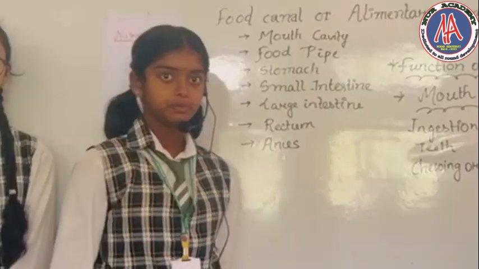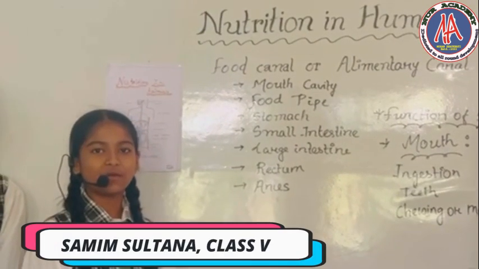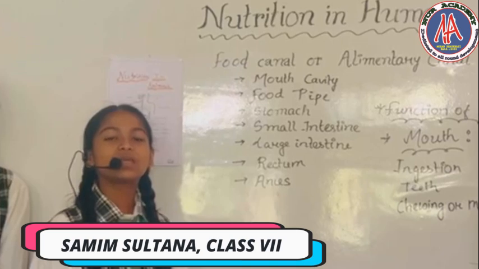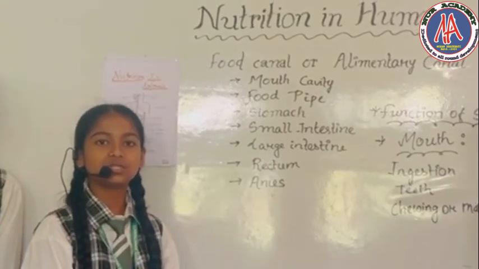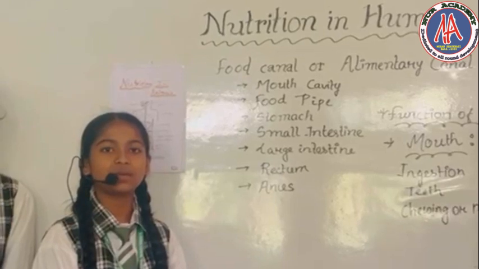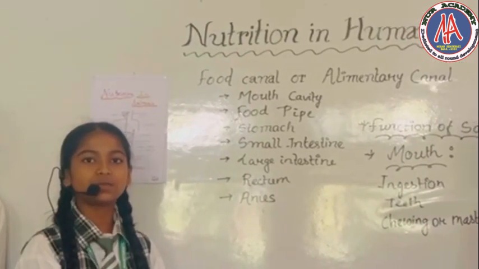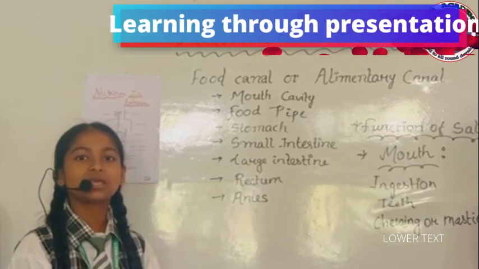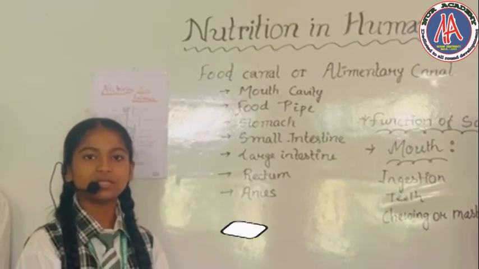At last, I am explaining the ending part of our presentation, that is saliva. Saliva is a watery substance that is present in our mouth. The juices present in saliva help in chemical digestion of starch into sugar. After the food is broken into smaller pieces, it is swallowed down through the food pipe or esophagus and enters the